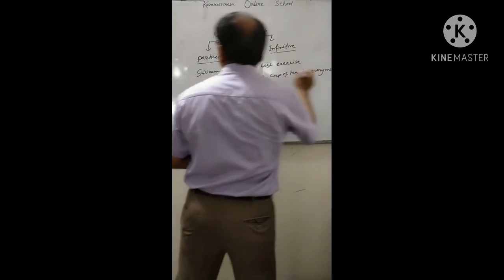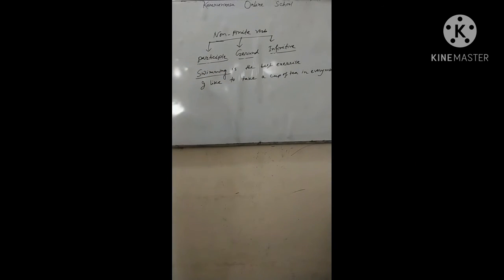Look, here swimming is the subject of this sentence, and the verb is. So what is the subject of the verb is? Of course, swimming. You know, the function of a noun is to do the function of a subject in a sentence.